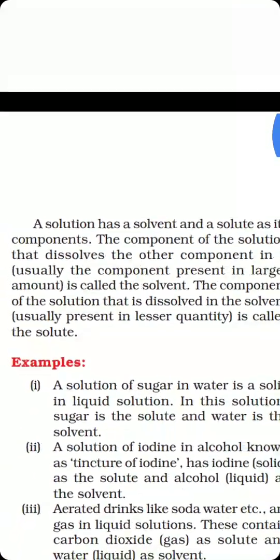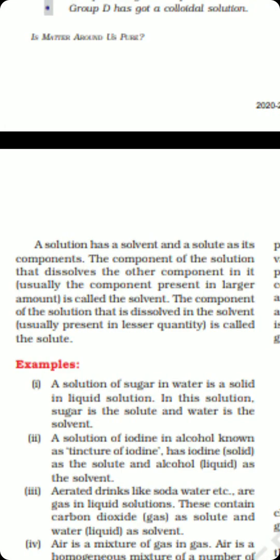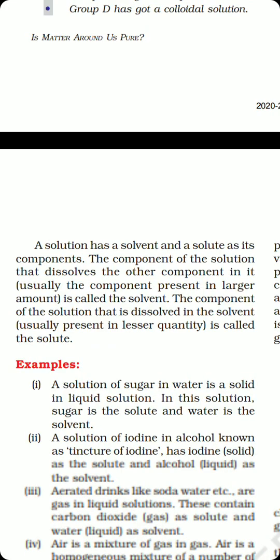Now let us study the components of a solution. Whenever we talk about a solution, there are necessarily two main components.